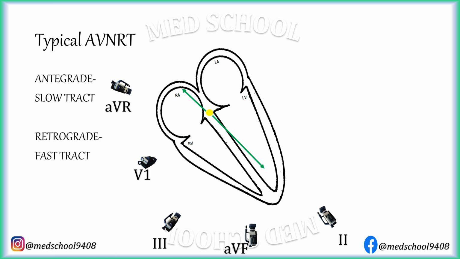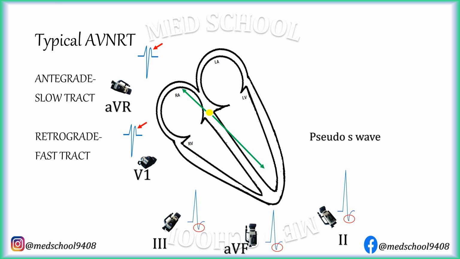As the atrial activation vector is directed away from the positive pole of inferior leads, there are inverted P waves just after QRS complexes, which can be confused as S waves. Hence, they are also called pseudo-S waves. Lead aVR and lead V1 may have an upright P wave just after QRS complexes, which can be confused with an R' wave. Hence, it is also called pseudo-R' wave.